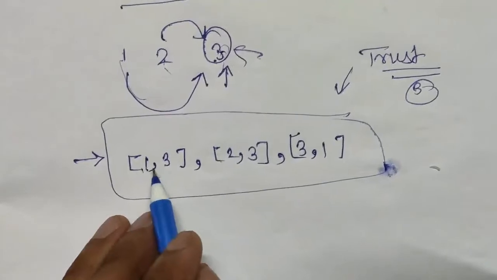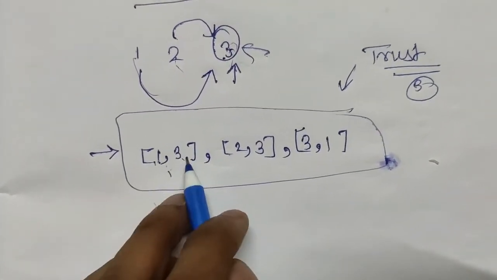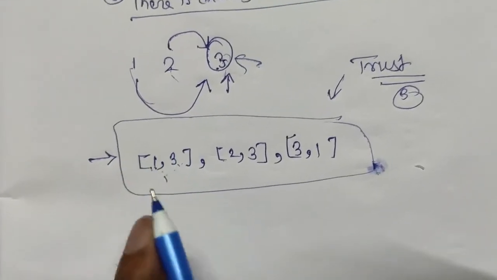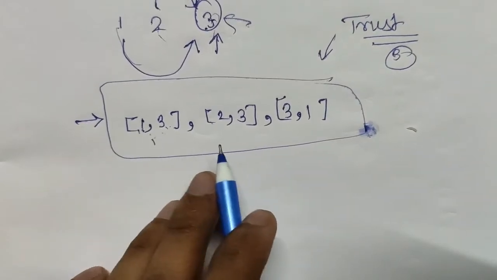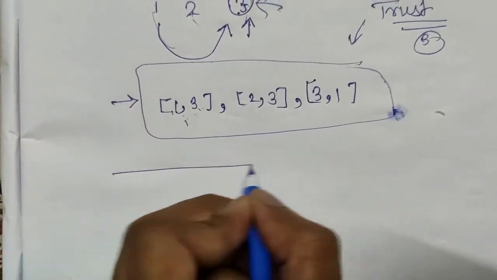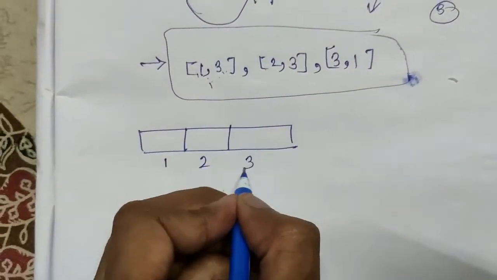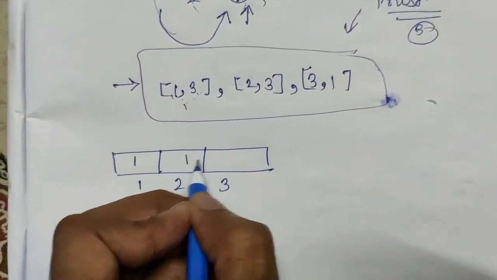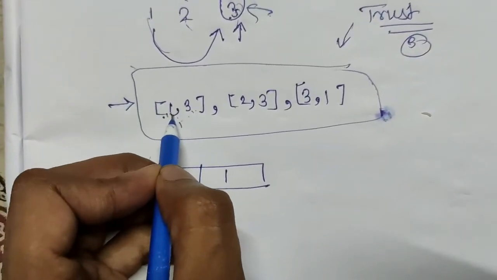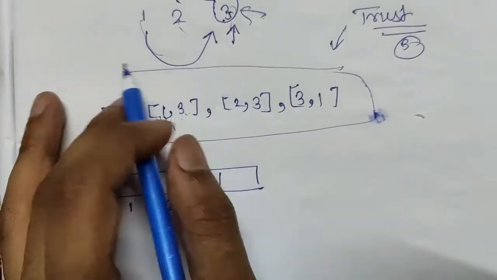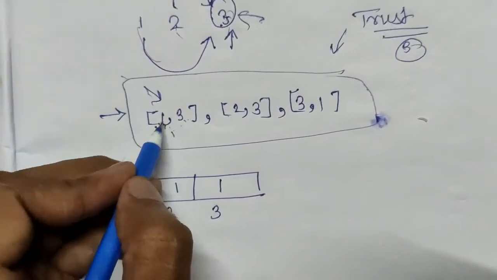Whenever a person trusts another person, in this case the person is not the judge. Initially we think that all the people are judge, so we create an array 1, 2, 3. Suppose initially everyone is judge. Now we iterate through the trust array and check if a person trusts someone else, then definitely he is not the judge.